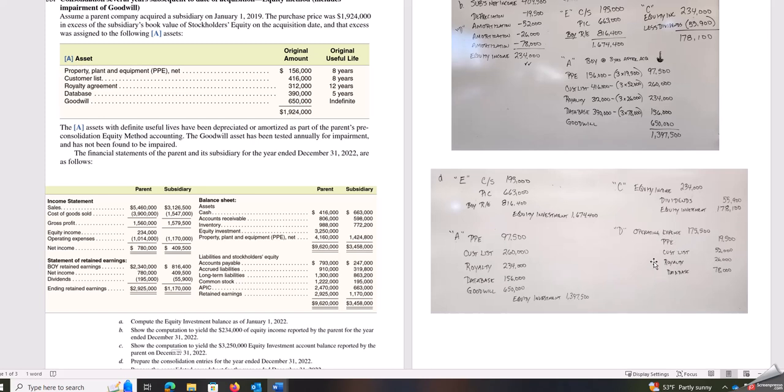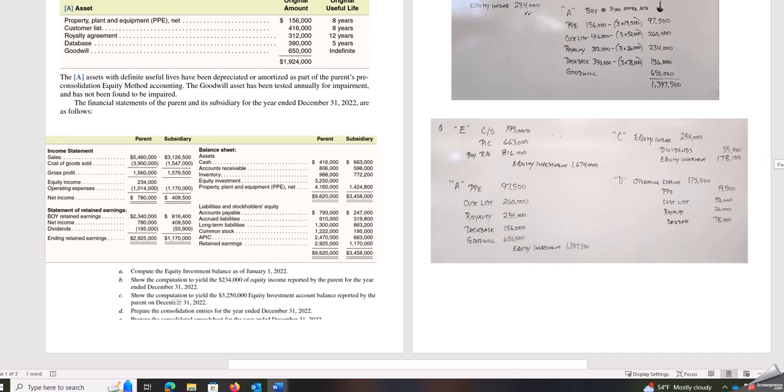And then this final D entry records the depreciation for all of these acquisition accounting premium assets for the year of 2022. So remember, this was at the beginning of the year. This is our 2022 entry. So we debit operating expense for $175,500, and then we credit each one of the accounts.